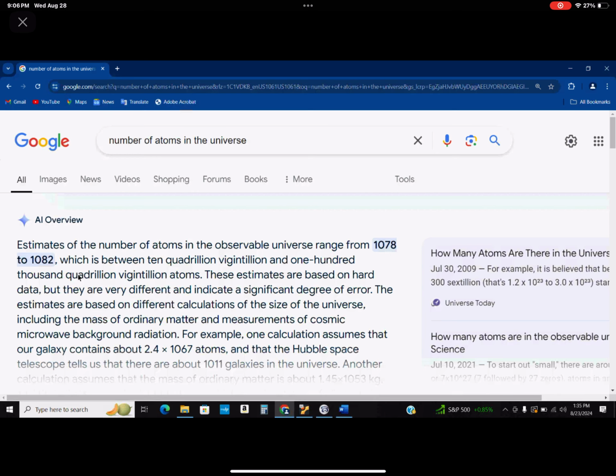It says there are between 10 to the 78 to 10 to the 82 atoms in the entire universe. That means something. It's a one with 78 to 82 zeros. That's all there is to it. That's how big it is.